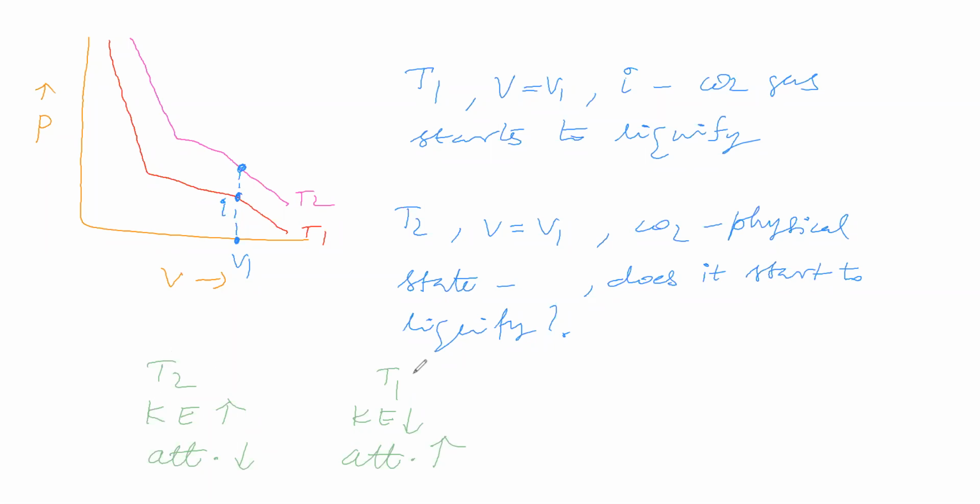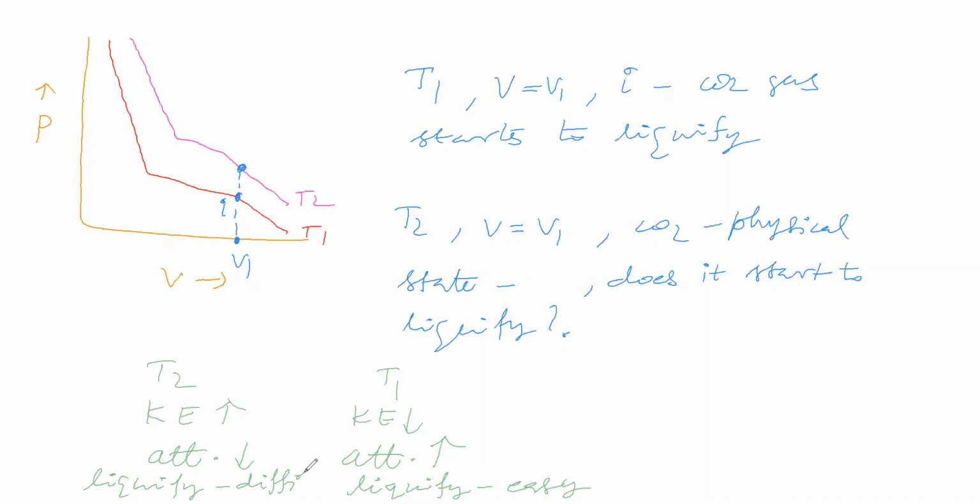T2 is greater than T1. So here kinetic energy is greater than here. This indicates attraction between molecules here is lower than this. So since attraction is high, liquefying easily. Since attraction is low, liquefying is difficult. Therefore,